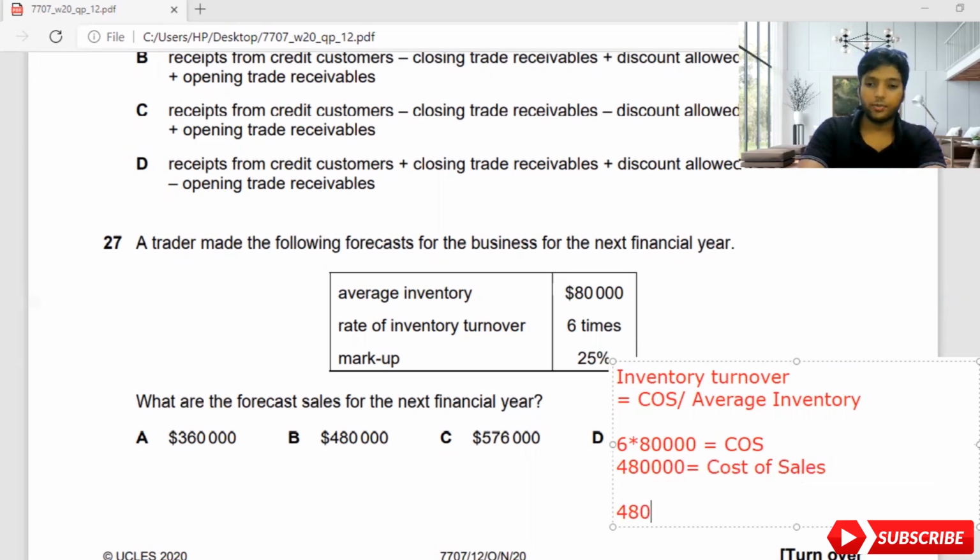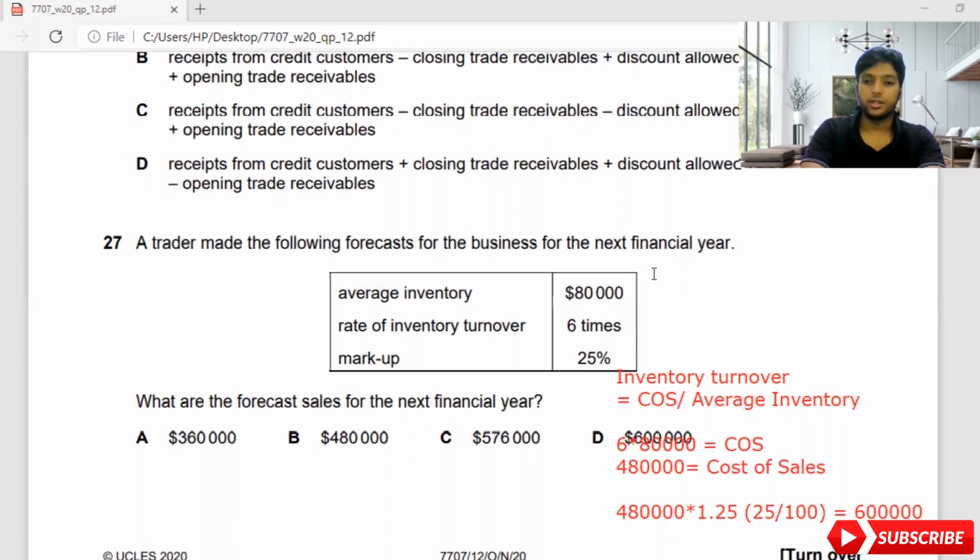So what I will do, I'll take 480,000 and multiply it by 1.25. Why is it 1.25? I need to take 1 as a base and add the 25%. If I take 25 over 100 and divide, it's 0.25. That's why I have added 1 plus 0.25. So 480,000 into 1.25 will give me a value of 600,000. So my answer for this is going to be D.